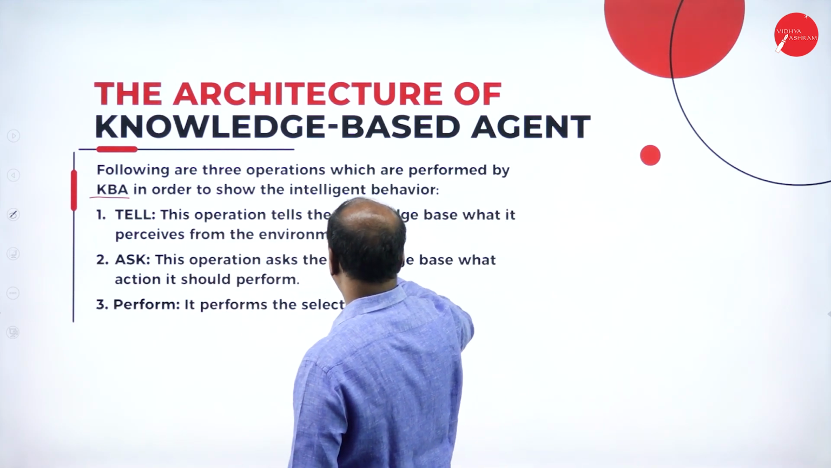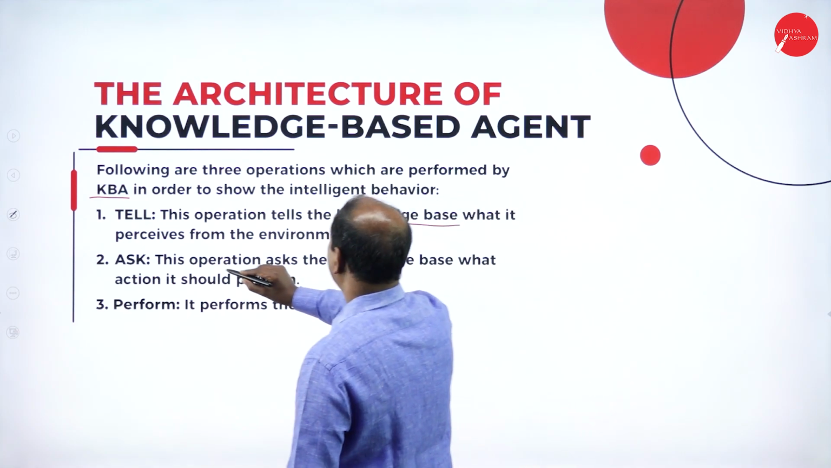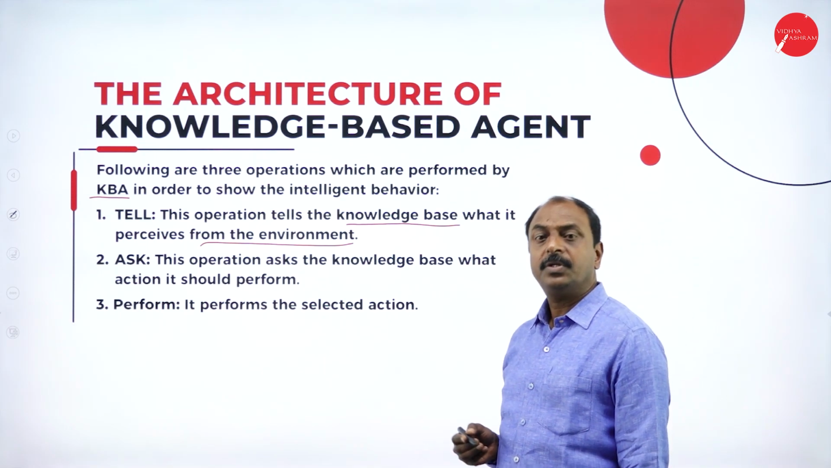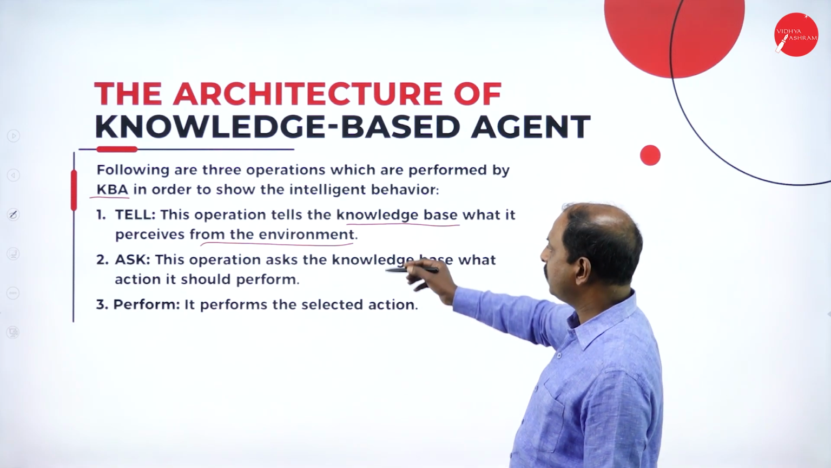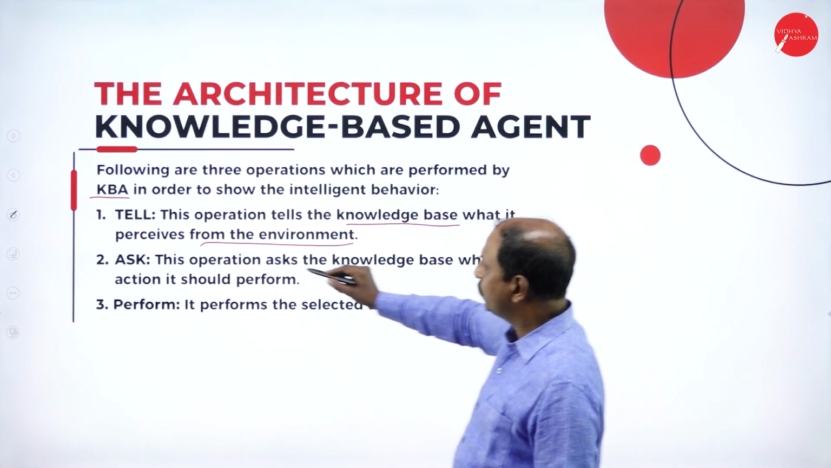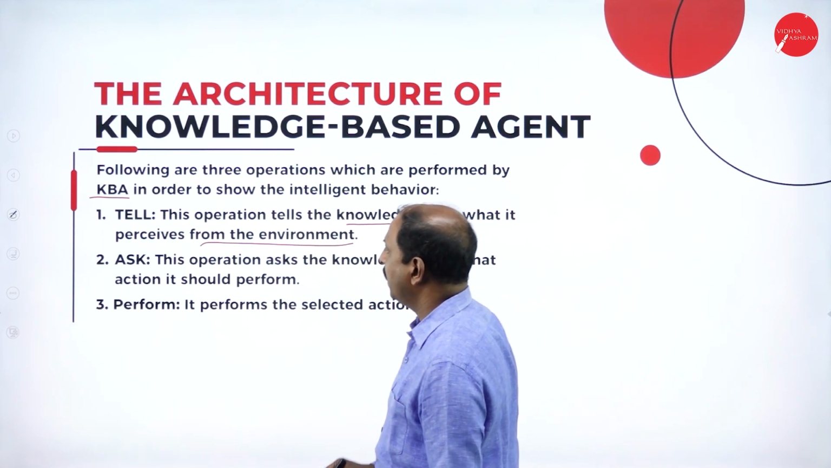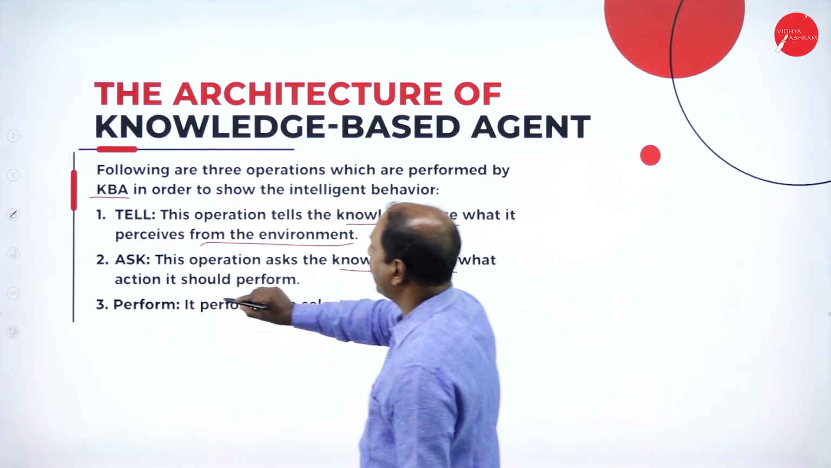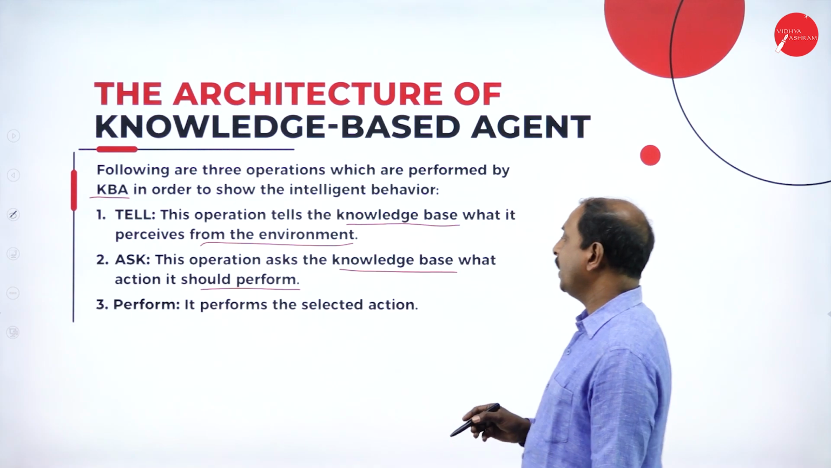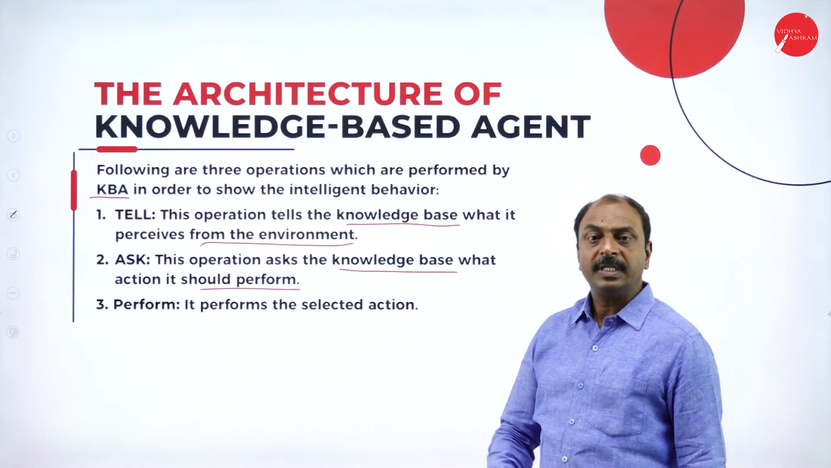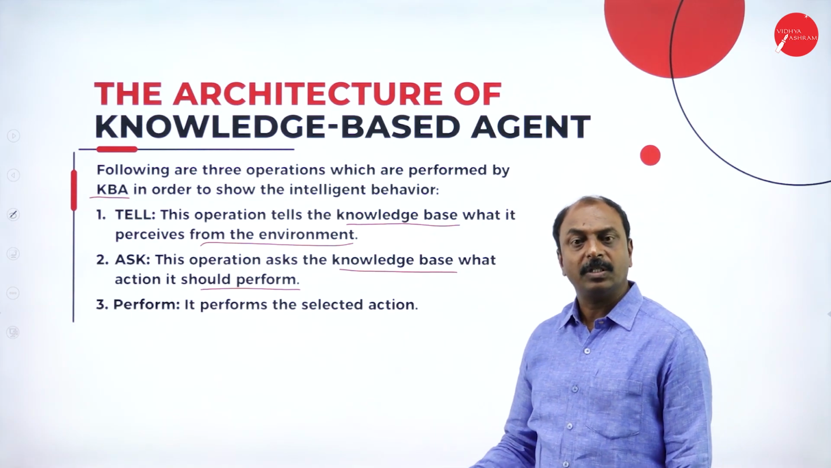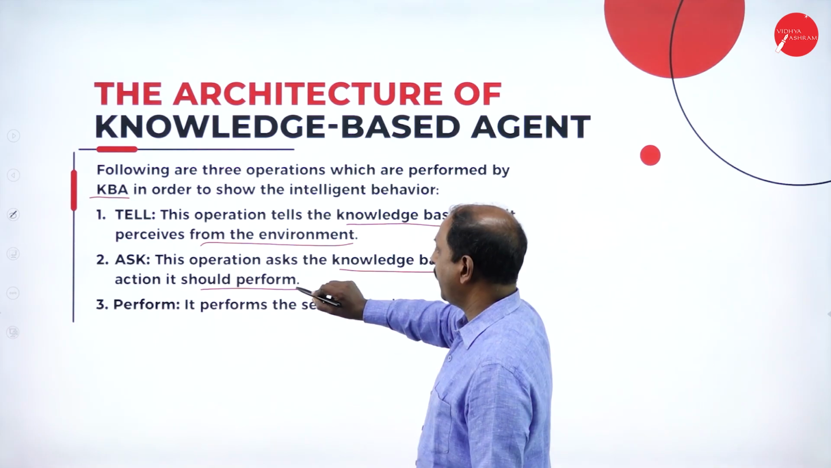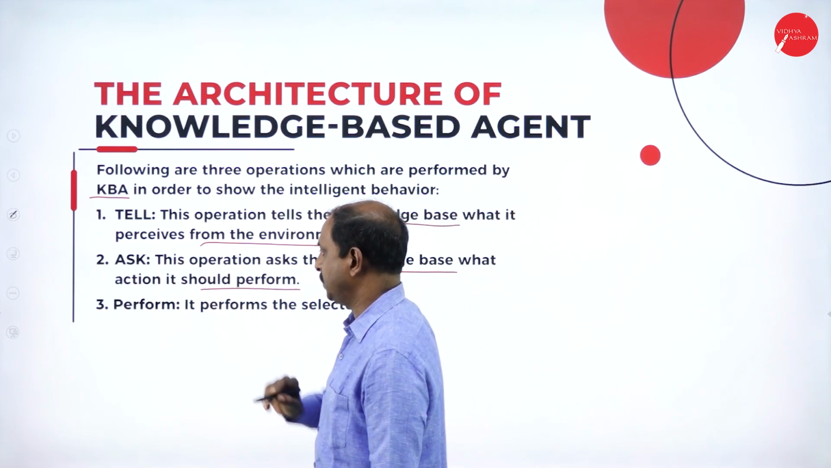The tell operation tells the knowledge base what it perceives from the environment. So whatever input is received from the environment has to be sent to the knowledge base through the tell function. Then what is the ask function? This operation asks the knowledge base what action it should perform. The knowledge base is going to select the best action based on previous experience or the facts available in the knowledge base, and it is conveyed through the ask function.